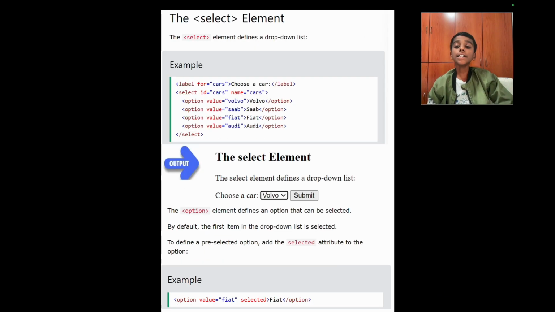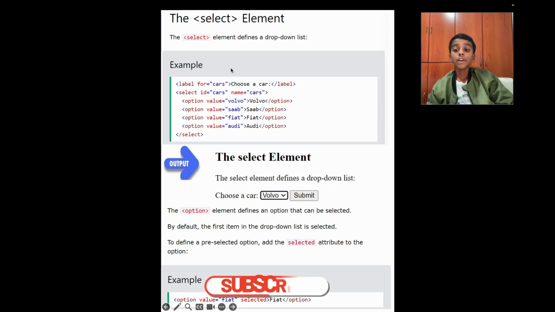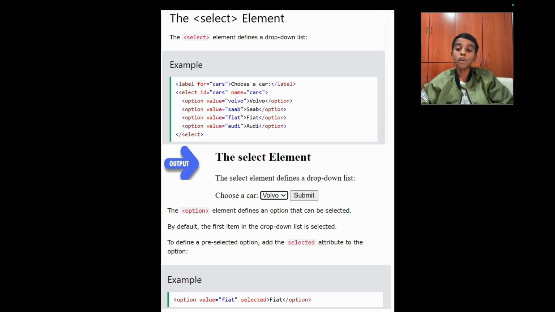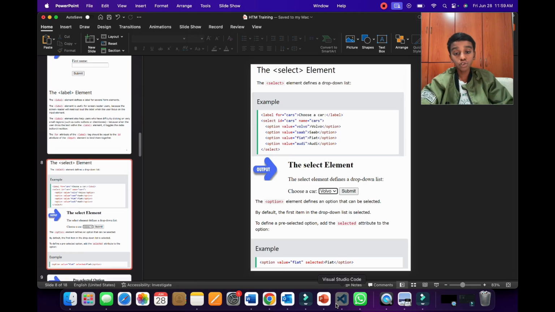Here we have the next element, which is the select element. The select element defines a drop-down list. Here in our example we have a label where the for attribute has the value cars, and here we have our content which is "Choose a car". Here we have the select where the ID of select says cars, and the name of the select also says cars, because they both have to be the same for the select to work. Now as you can see here, you have the same four options with the same four values and the same four contents. Now let's go to Visual Studio Code to run this.